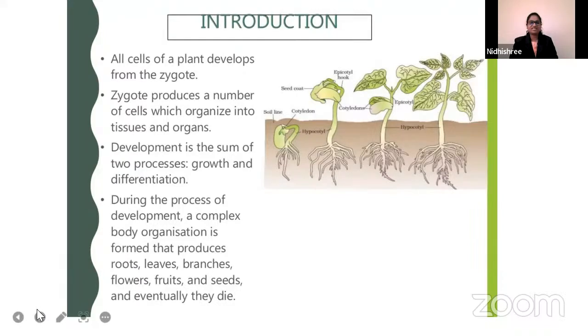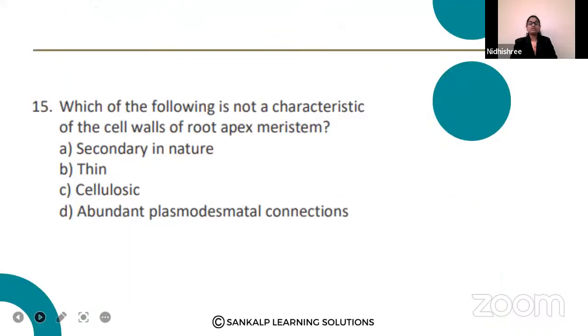Now let us begin with the first question of today on plant growth and development. Which of the following is not a characteristic of the cell walls of root apex meristem? Option A, secondary in nature. Option B, thin. Option C, cellulosic. Option D, abundant plasmodesmatal connection. Yes, guys, who is going to answer this first?